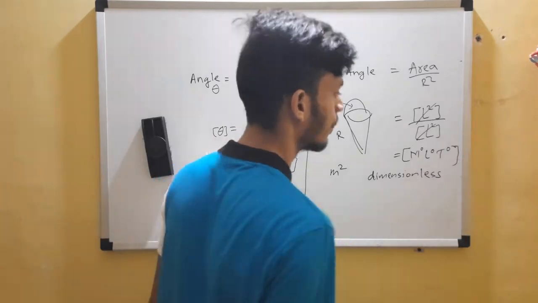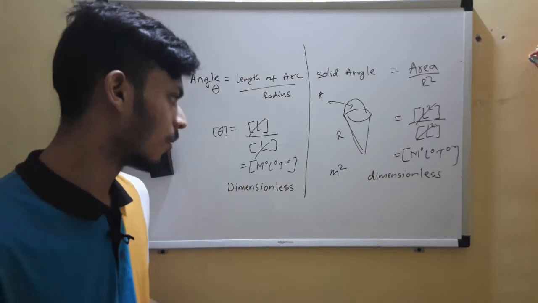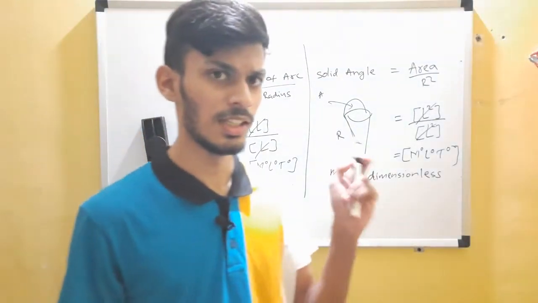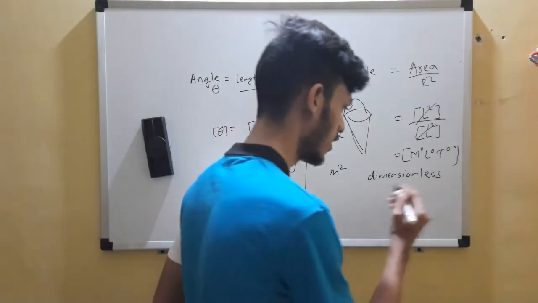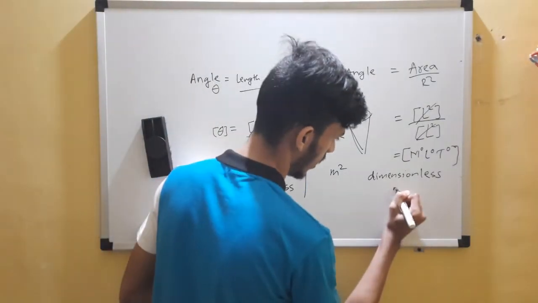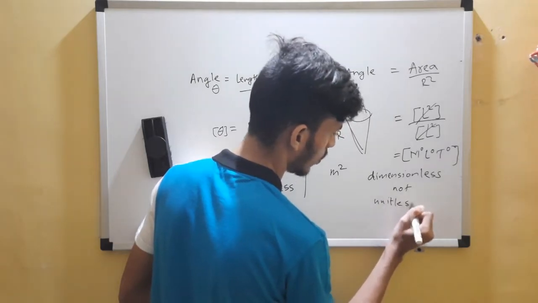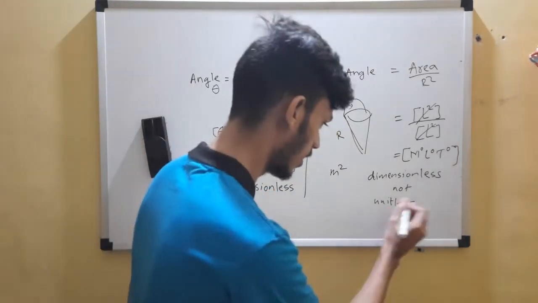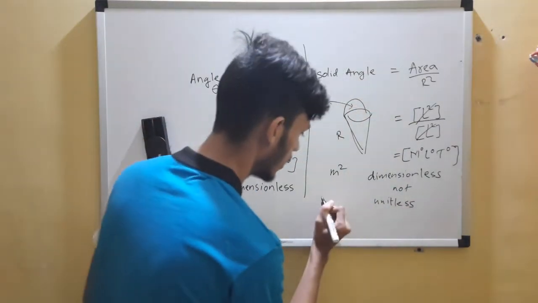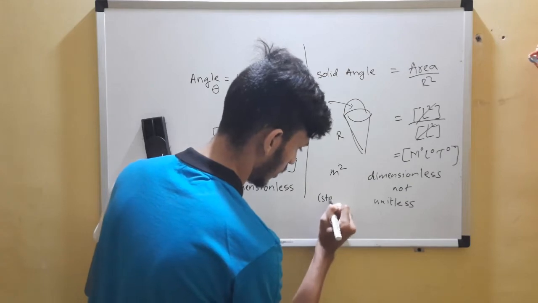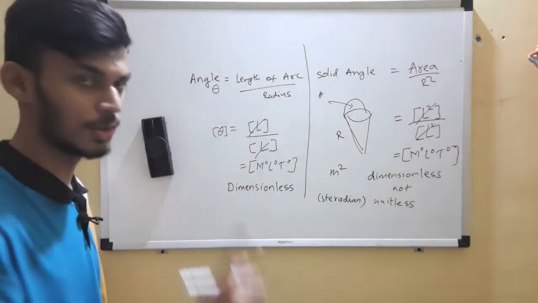Zero in all fundamental physical quantities. So this is the reason why they are grouped separately: they are dimensionless, but they are not unitless. Solid angle, if you remember, had a unit, steradian, and angle had a unit, radian.